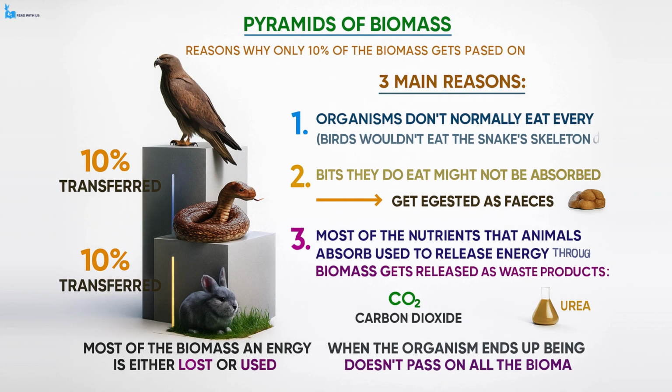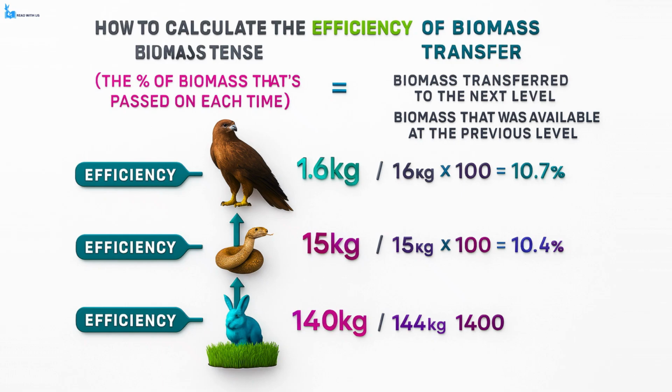Now, to measure how efficiently biomass is transferred from one trophic level to another, we use a simple mathematical formula. The efficiency of biomass transfer is calculated by dividing the biomass transferred to the next trophic level by the biomass available at the previous level, and then multiplying the result by 100 to express it as a percentage.